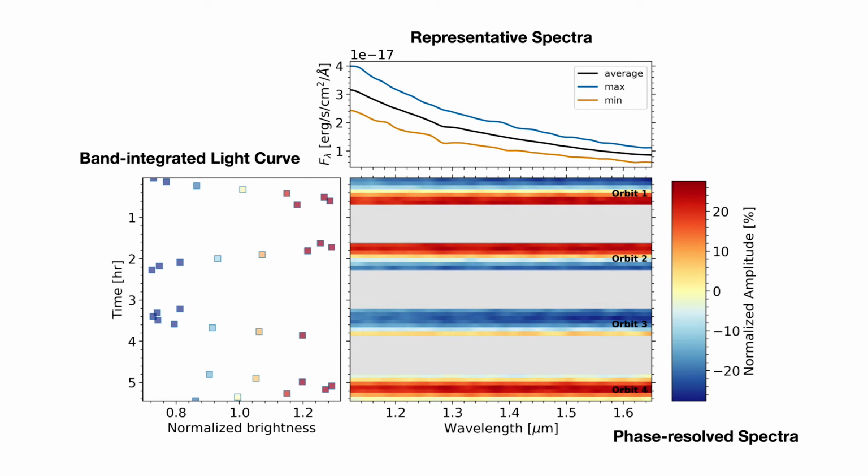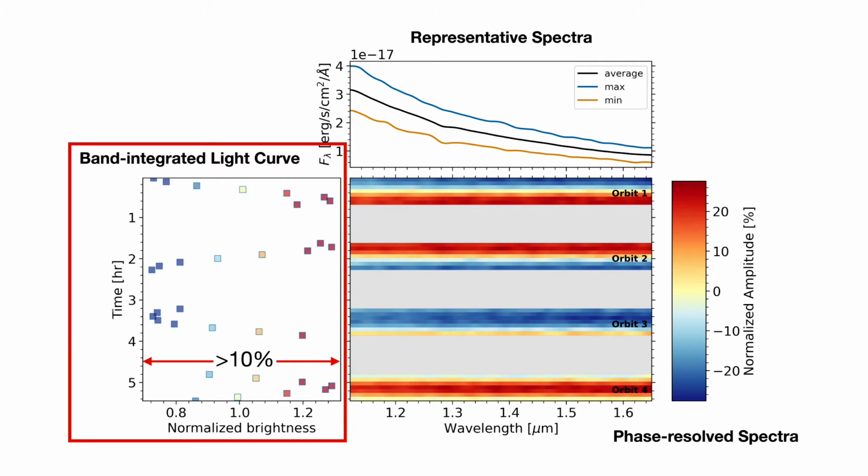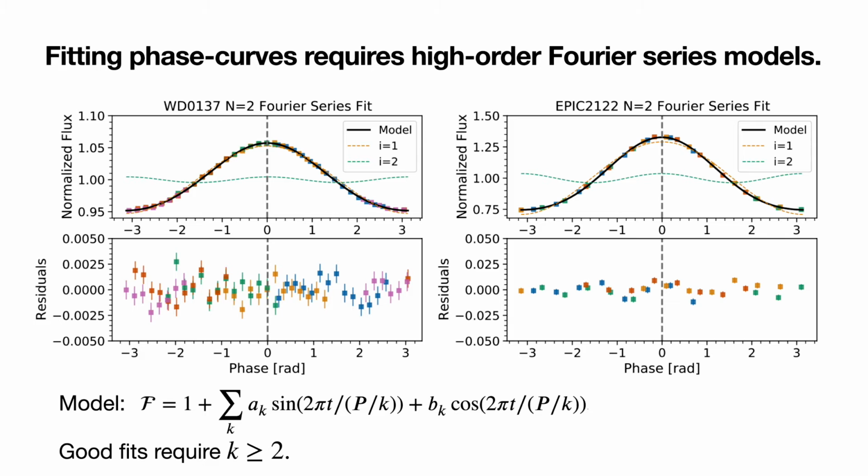Using HST time-resolved spectroscopic observations, we obtain the complete phase-resolved spectra of the two binaries. Both demonstrate greater than 10% brightness modulations. The large amplitudes imply extreme day-night contrast in these atmospheres. Fitting the band-integrated phase curves requires at least second-order Fourier series models.